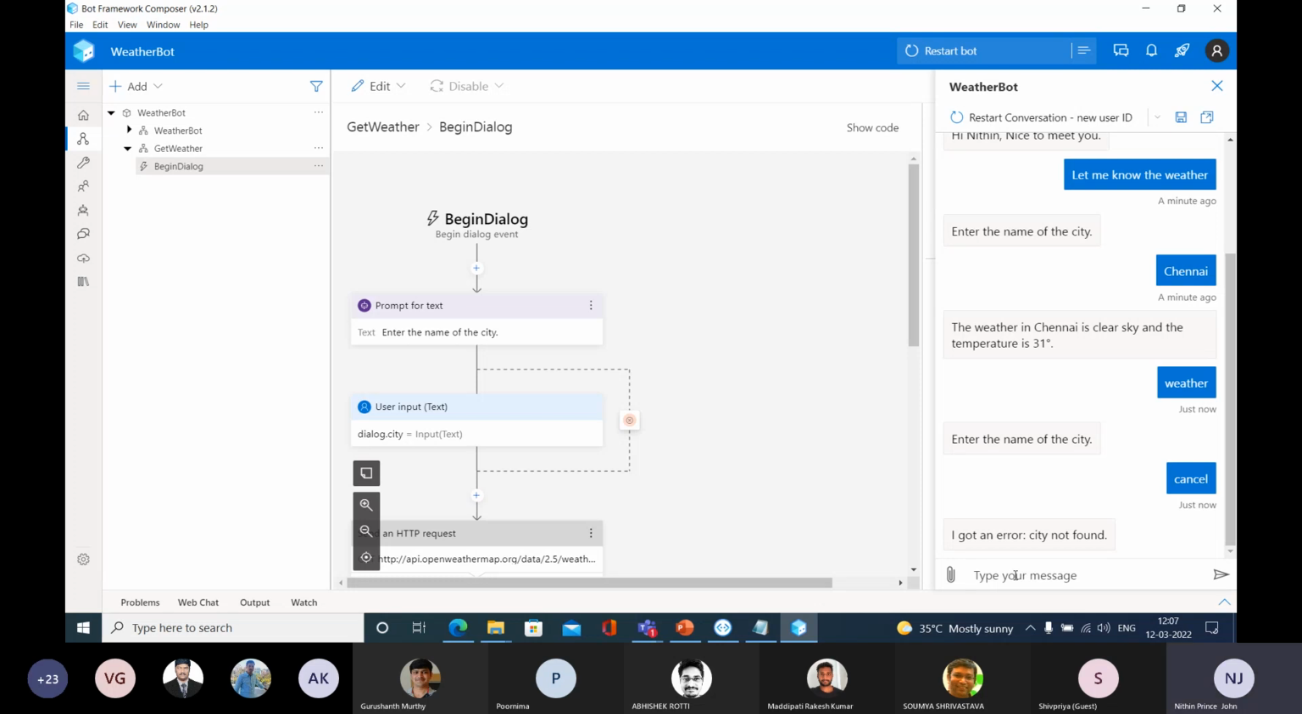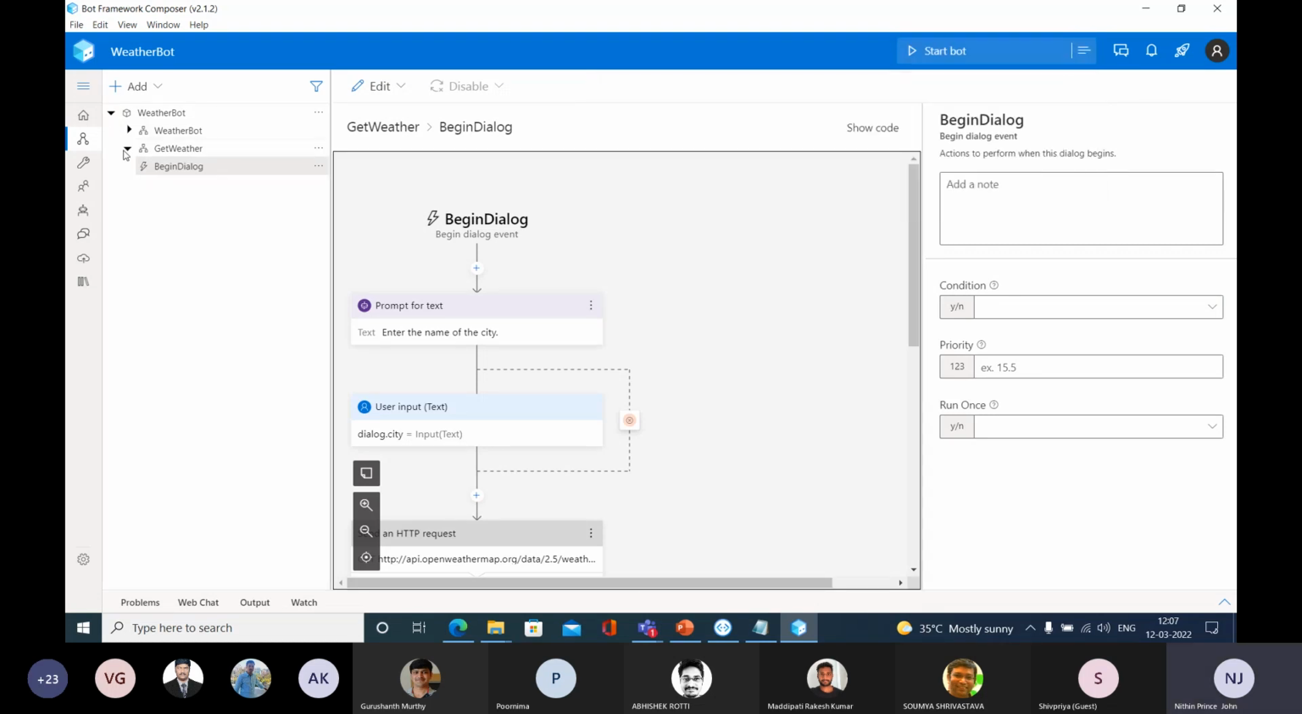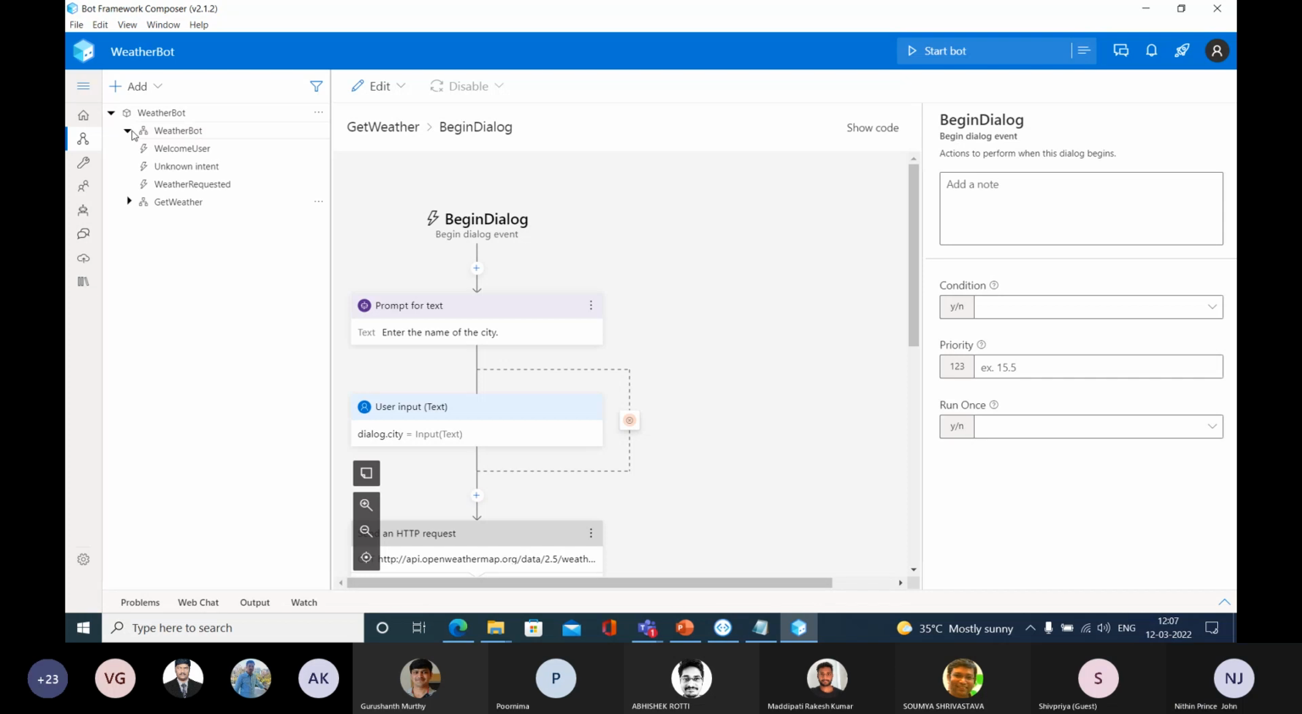So the question is how to allow this interruption. That means whenever the user needs to cancel everything, he should be able to do that. So let me close this one, stop this weather bot, and let me go to the parent weather bot. And in this dialog, I am going to add a new trigger.